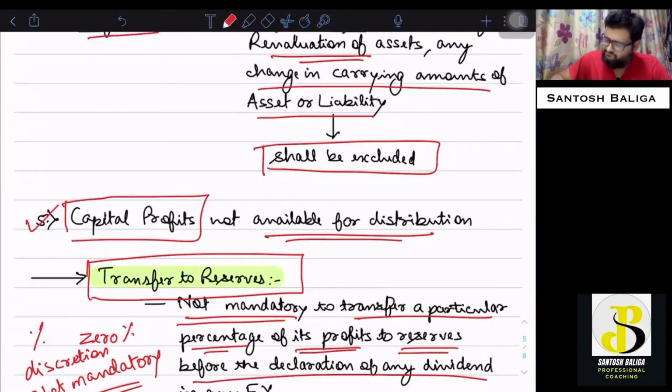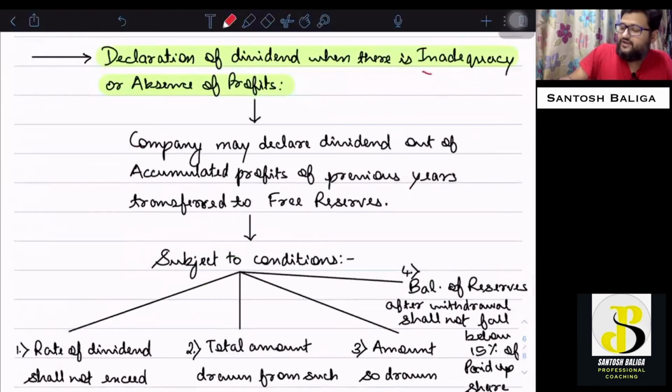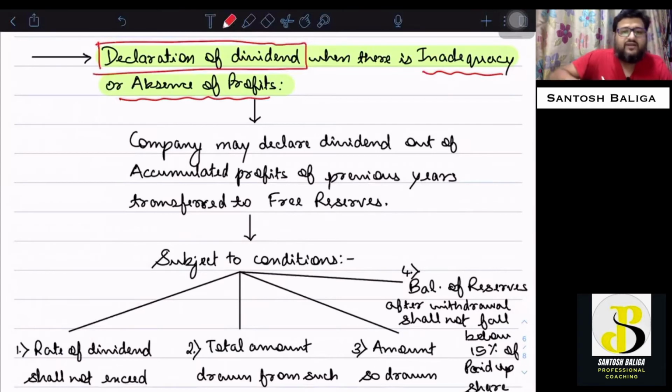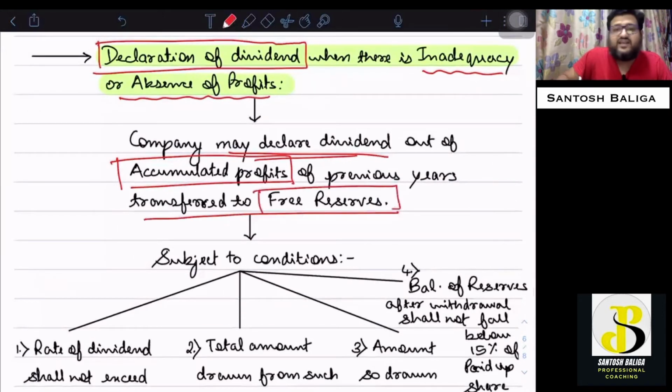Do go through that. Now, in case there is an inadequacy or absence of profit for declaration of dividend, what will be the treatment that the company will undergo? Now, company may declare dividend out of its accumulated profit. Accumulated profit means previous years' profits, which are transferred to the free reserves. Company may use its free reserves for payment of dividend in case there is inadequacy or absence of profit.